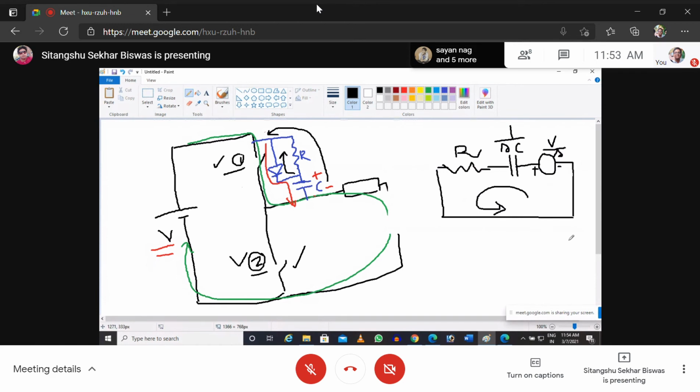Now say my peak rating of the device is IP, and my load current is IL. So the excess current should flow through the circuit. This is, say, ID.